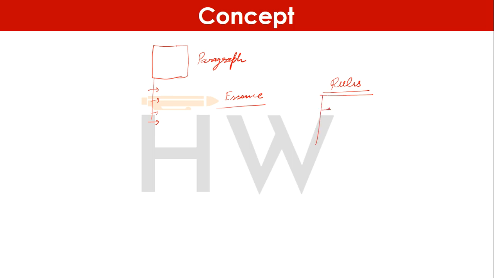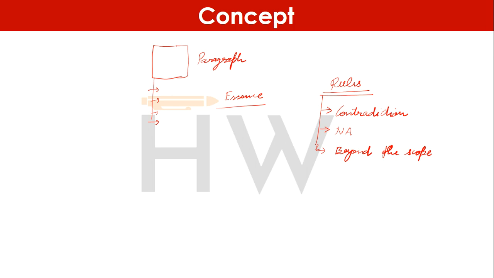So we'll try to eliminate the choices which are in contradiction to what the author is saying. So eliminate the choices which are in contradiction to the idea presented in the passage. Again, eliminate the choices which are not available in the paragraph, and eliminate the choices which are beyond the scope of the paragraph.